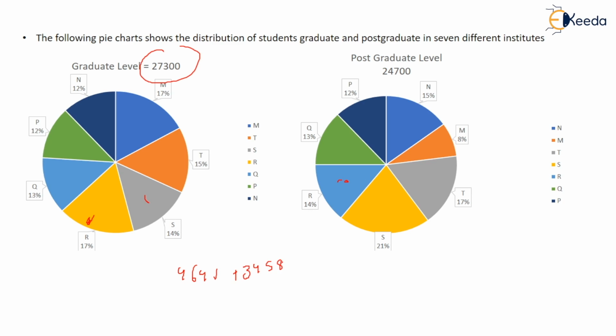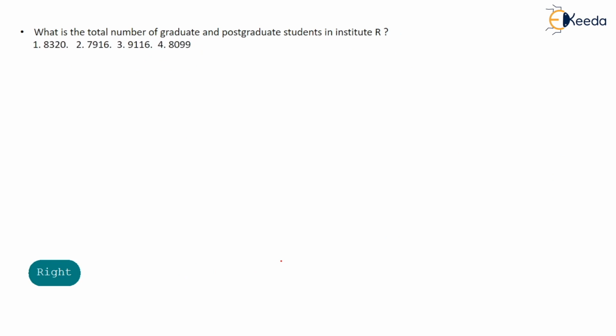When you add both of these, 4641 and 3458, this comes out to be 8099. So 8099 is your answer. So option number 4 is correct.